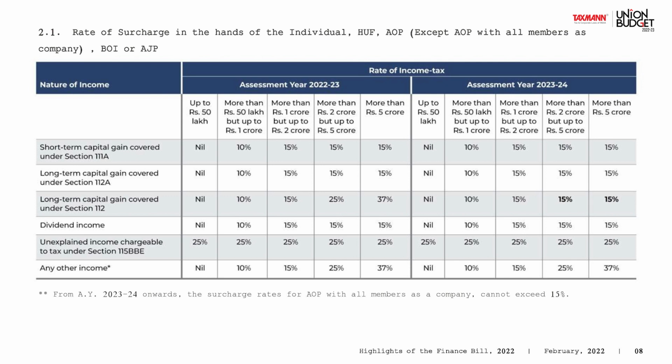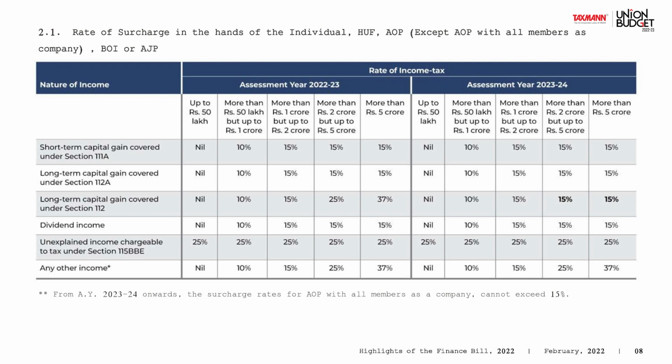First, step by step, the rate of surcharge in the hands of individuals, HUF, AOP is as follows. Again, students, our income is divided under five heads: salary, house property, business income, capital gain, and whatever does not classify in the above heads goes to the residuary head, which is other income.